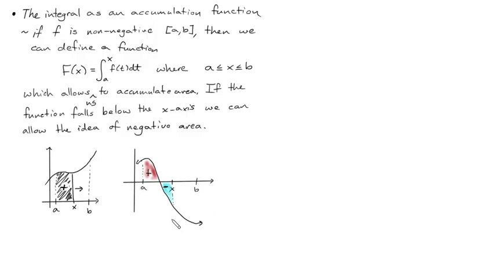Okay, so for this thing, again, my function, hold on, let's work out an idea here. My function, if I started sliding this thing to the right, I would be gaining area. Now, this is a weird idea because you're gaining a negative area, right? If you went all the way over to B, you would have a negative net area. That's what the integral gives us, the net accumulation of whatever it happens to be. On last night's assignment, you saw the net accumulation of sales or the net accumulation of distance. That is called the displacement or the net accumulation of sales.